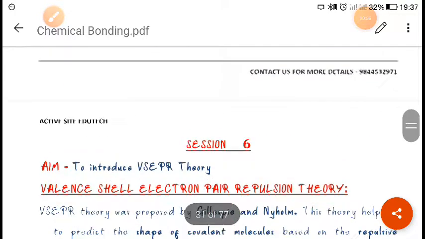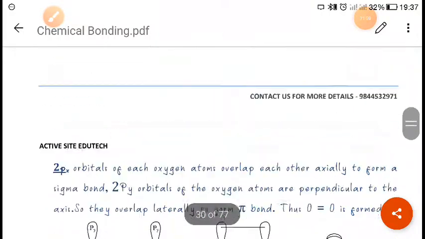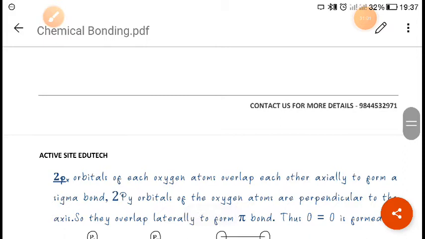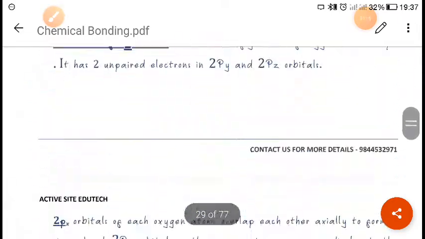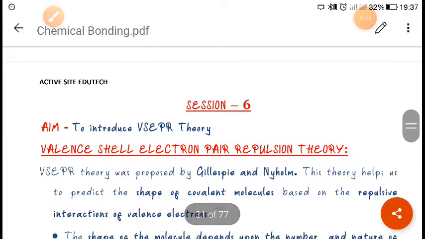So I hope you have understood the valence bond theory and the concept of sigma bond, pi bond and overlapping, right? In the next class we will first discuss hybridization. After that, we will discuss VSEPR theory, the valence shell electron pair repulsion theory.